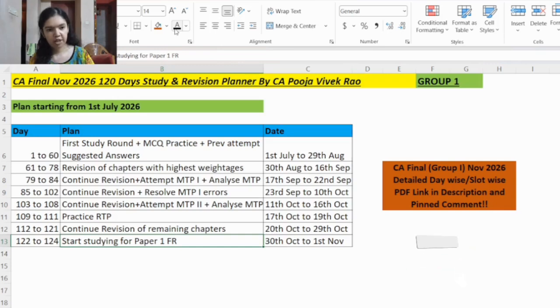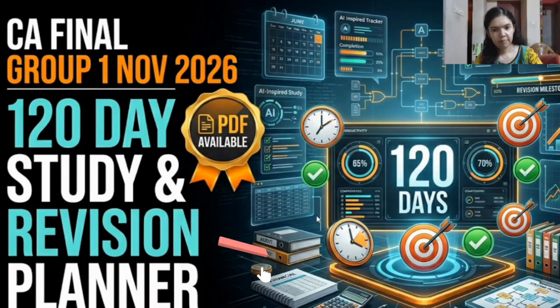So follow this 120-day study and revision planner consistently and you will yourself see improvement in your confidence and marks also. So remember, CA is not about studying 12 to 15 hours randomly. It's about consistent planned study every single day. Discipline beats motivation in CA exams.